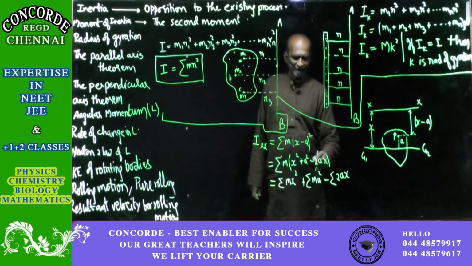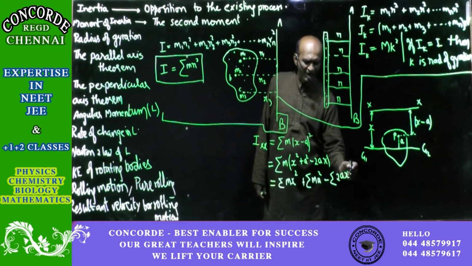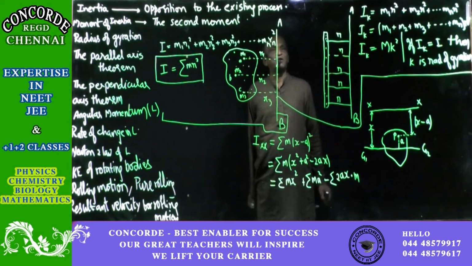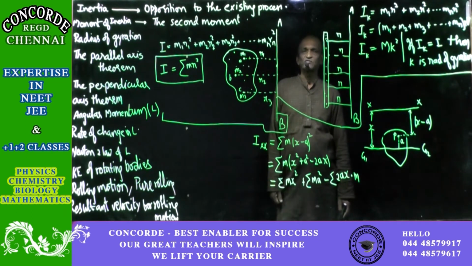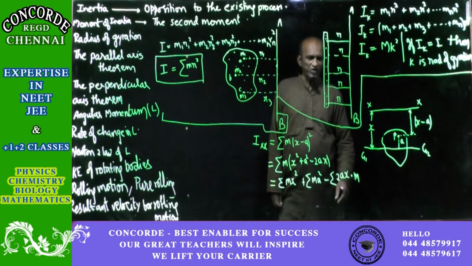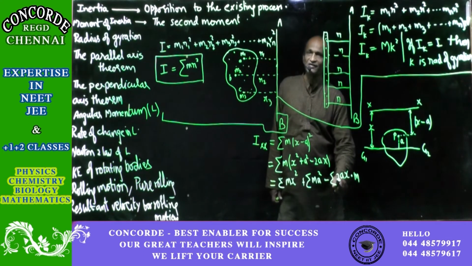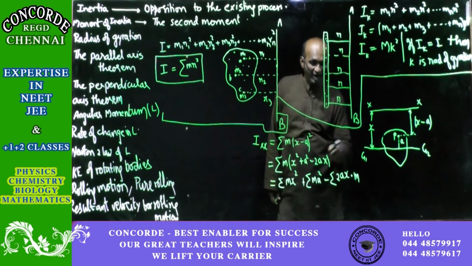m is also multiplied to 2ax, so it will be 2ax into m. This will be equal to 0. Can you tell me why? A little thought will reveal that it will be equal to 0, because x is a constant, 2 is a constant. So what we are having is m into a, sigma of that.